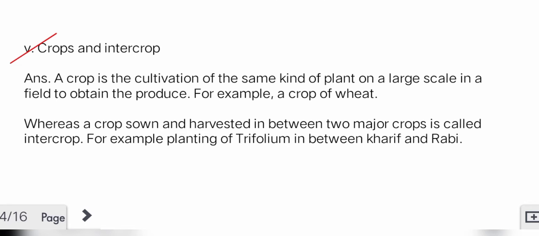Fifth, crop and intercrop. A crop is the cultivation of the same kind of plant on a large scale in a field to obtain the produce. For example, a crop of wheat. Whereas a crop sown and harvested in between two major crops is called an intercrop. For example, planting of trifolium in between kharif and rabi.